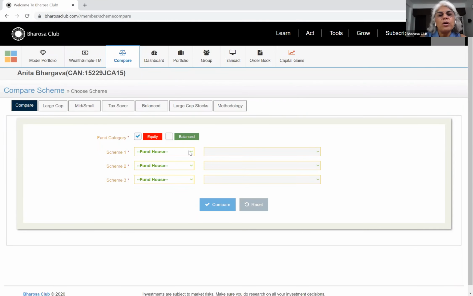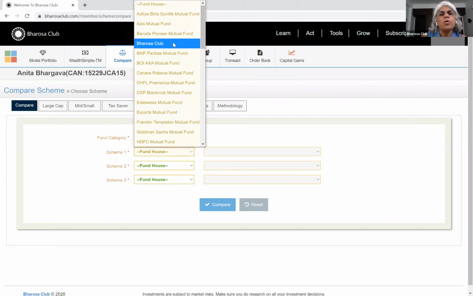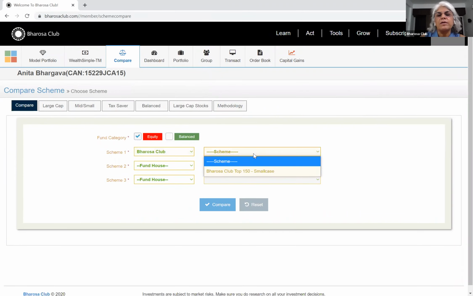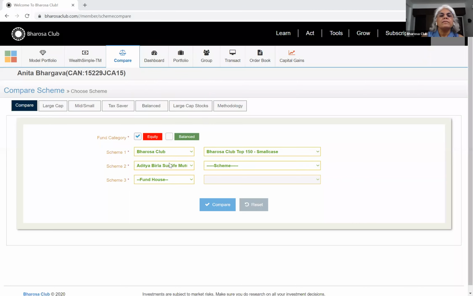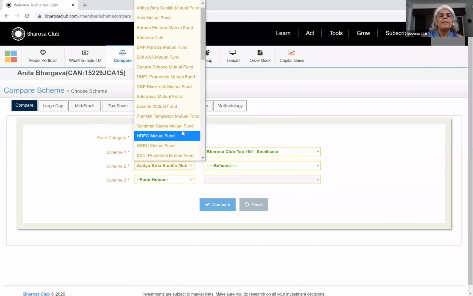So I'm going to now compare. I'll take one smallcase. I'll go to Bharosa Club and I'll say Bharosa Top 150. Let's go to Axis. Oh, I can't seem to get to Axis because of this thing here. Anyway, I'll take HDFC.